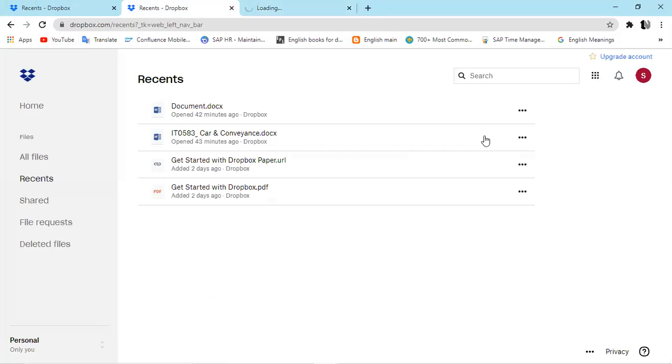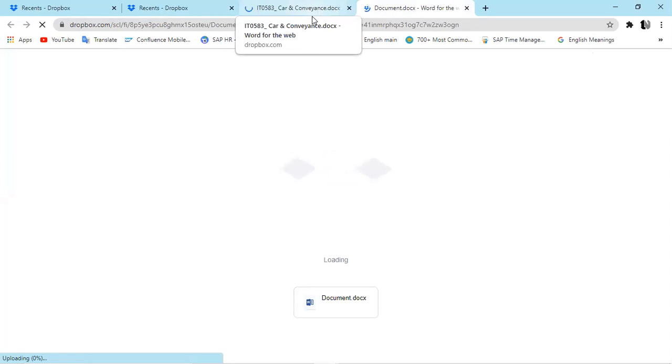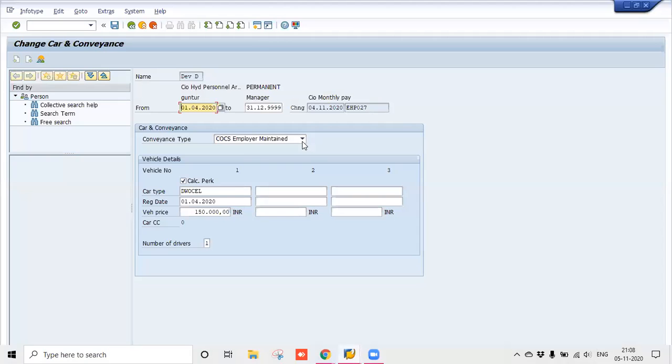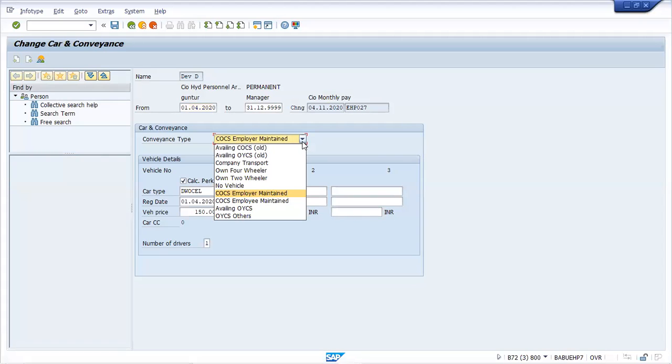Then we have seen the different car types, car scheme types, then your conveyance-related perk, and the series of waste types, the /3C series, which are basically annual car perk, annual driver perk. All these things you have also done hands-on. I'm happy for you, you have already created those things.